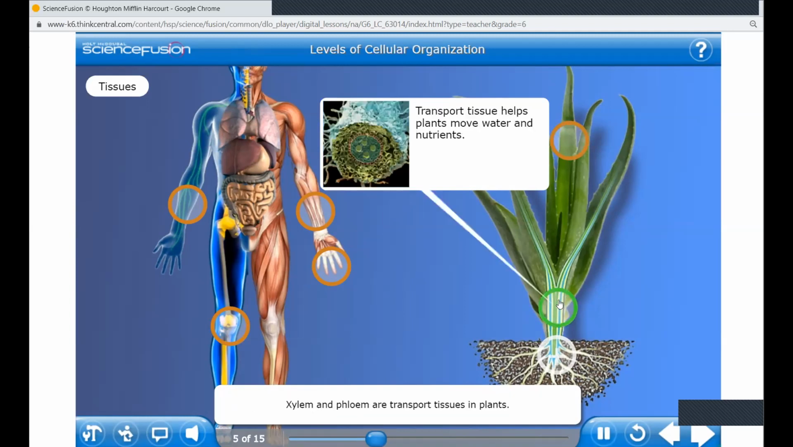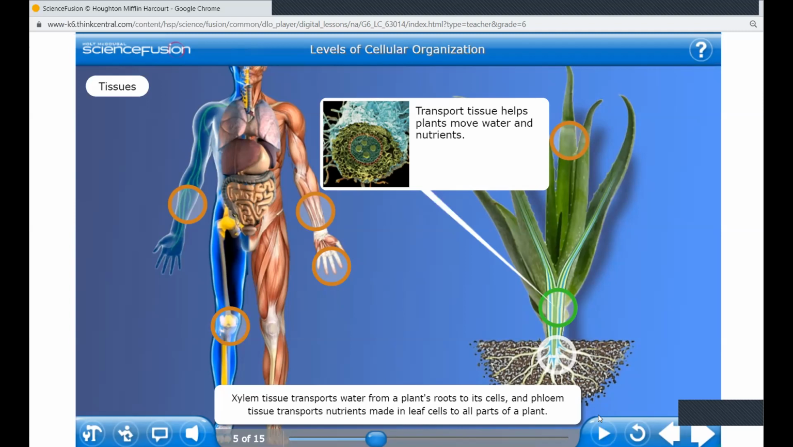Xylem and phloem are transport tissues in plants. Xylem tissue, I think in grade 5 I told you about the transport tissue, that is xylem and phloem. Even if not, you don't have to know much.